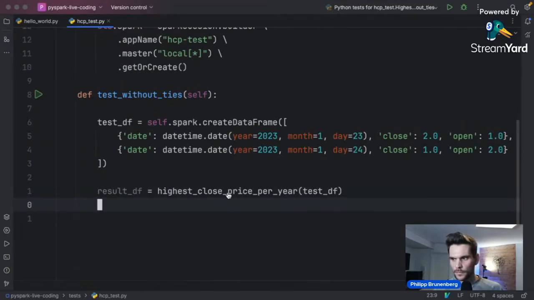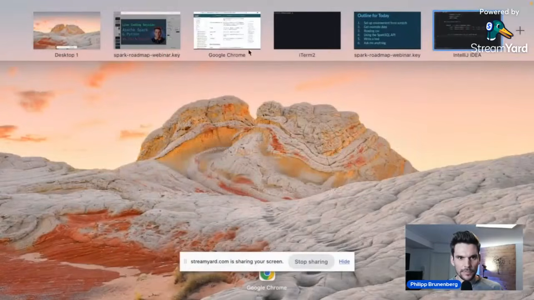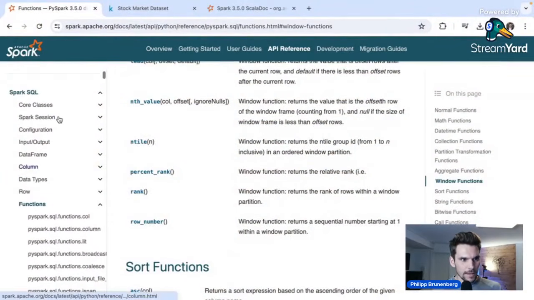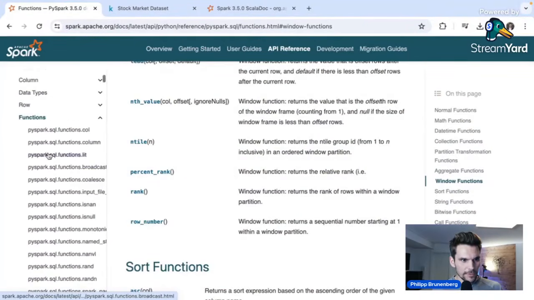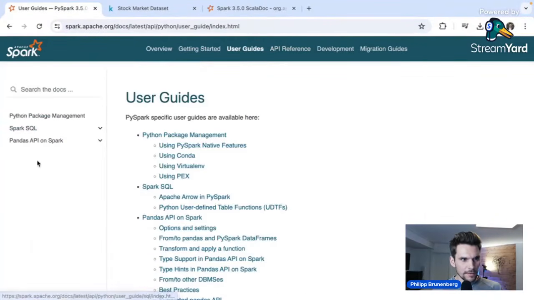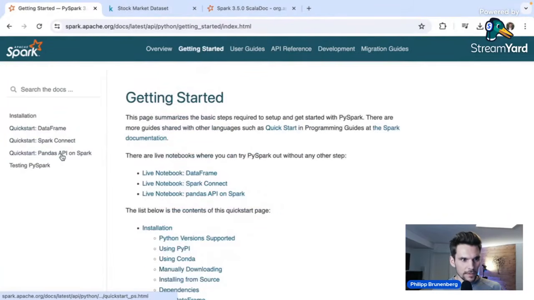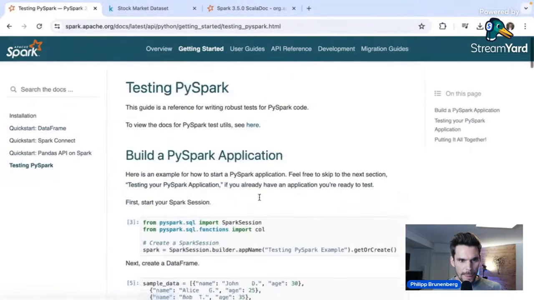And therefore, I would once again refer to the PySpark documentation here, because there is also a section on testing, I think, in the user guide, Spark SQL. No, getting started. Testing PySpark here.